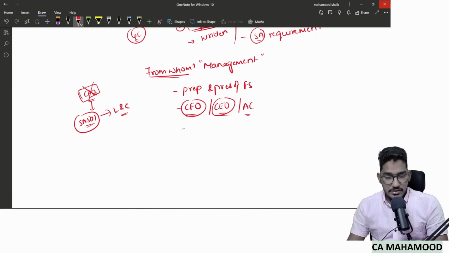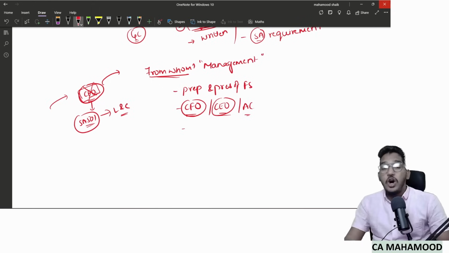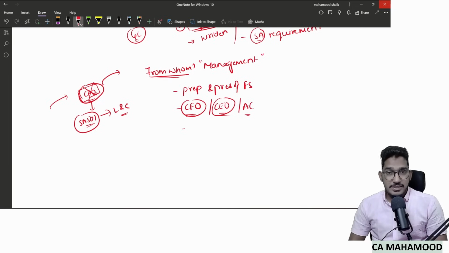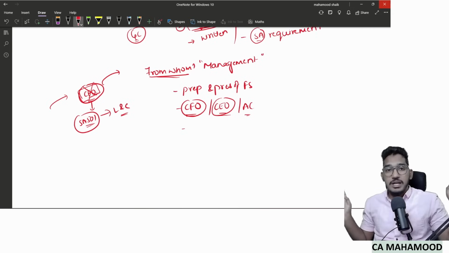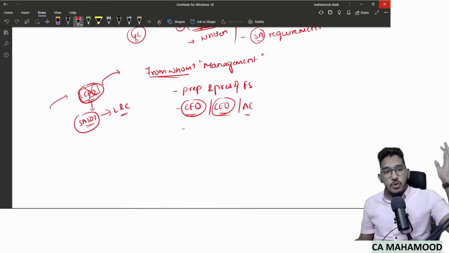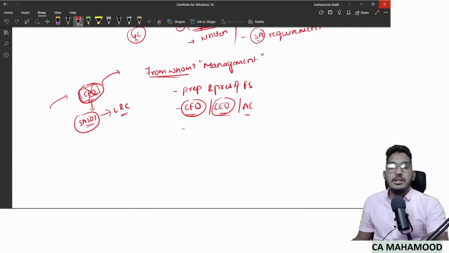Then what the standard says is, if the concerned management does not know the information regarding which the auditor is asking written representation, then it is the responsibility of that management to go to the concerned person in the organization, or even consult an expert, get the required information, then provide confirmation to the auditor. No management can escape simply by saying we don't have knowledge about it, we will not provide written representation. If they don't have information, what should the management do? Go to the concerned person or even consult an expert, get the required information, then provide written representation to the auditor.